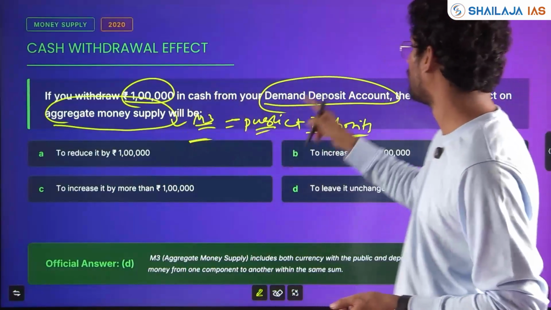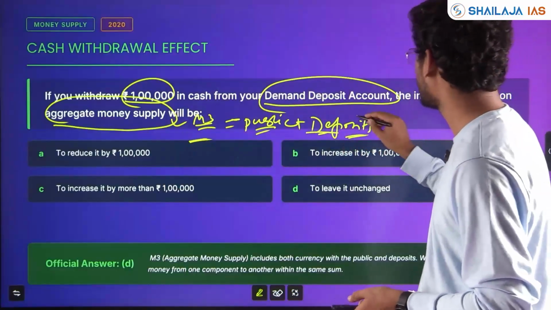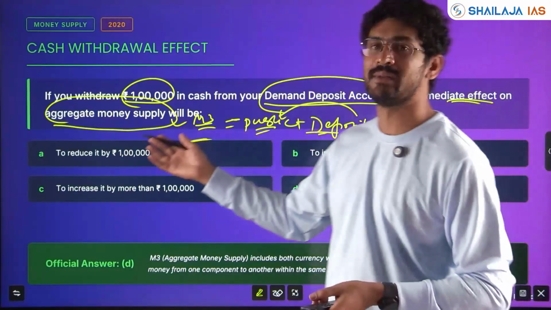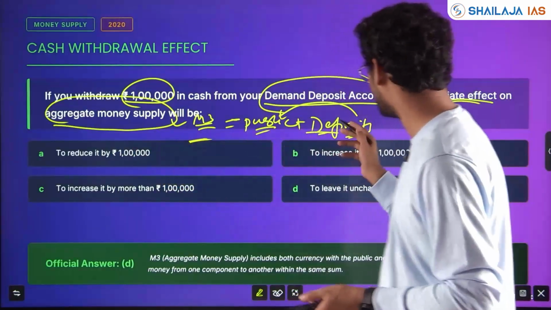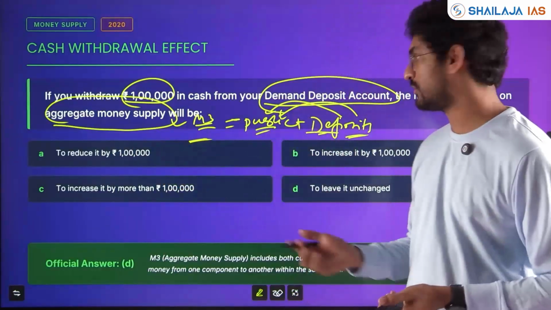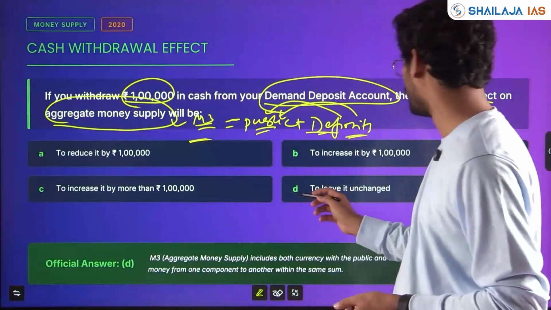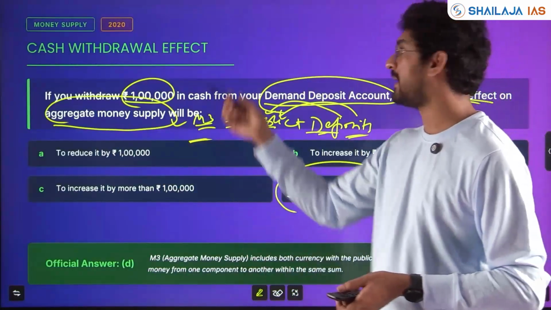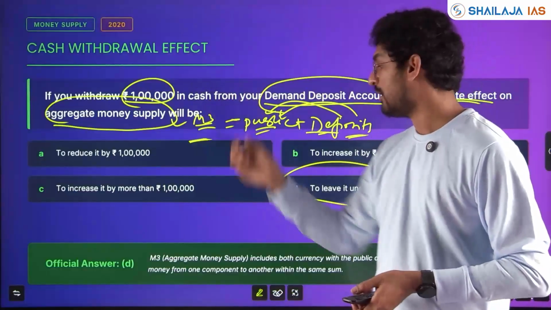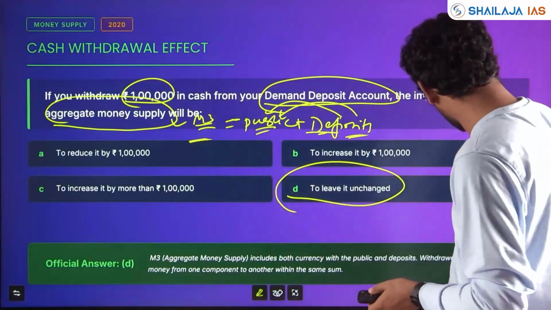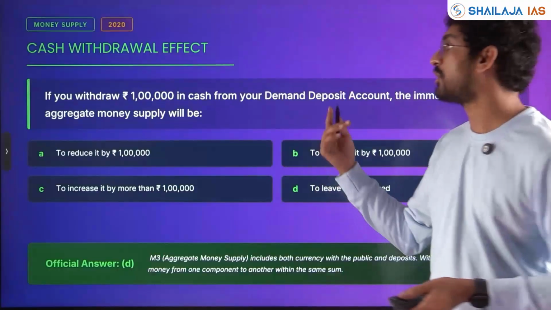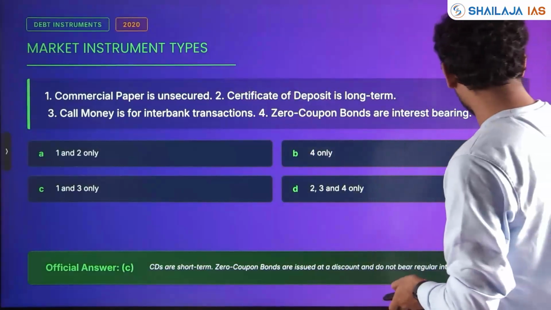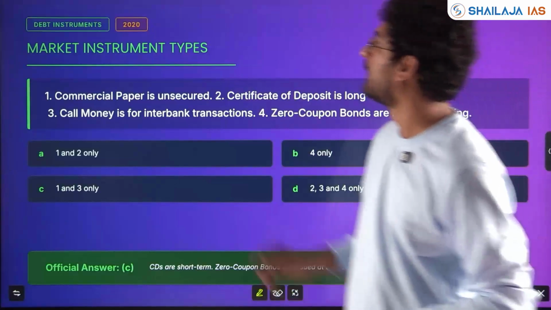If 1000 is removed from demand deposit, it will come to public circulation. The immediate effect on the aggregate money supply will be nothing. Money has shifted from one place to another. So immediate effect will be 0, it is unchanged. Once you have understood money supply, money multiplier, all the reserve ratios, the question can be solved very easily. Next, again with respect to debt instruments, a question has been asked.